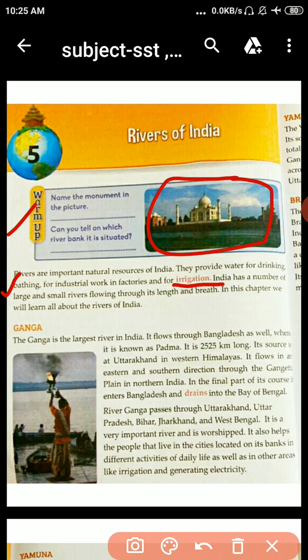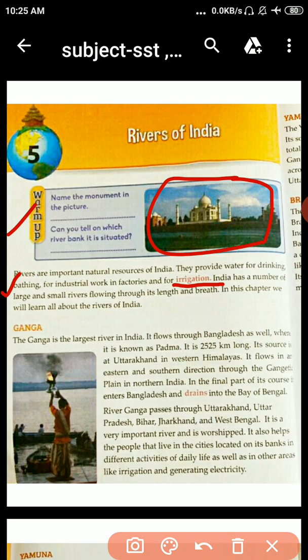Now India has a number of large and small rivers flowing through its length and breadth. In this chapter we will learn all about the rivers of India. It is a very interesting chapter. Rivers provide water for drinking, bathing, for industrial work in factories and for irrigation.